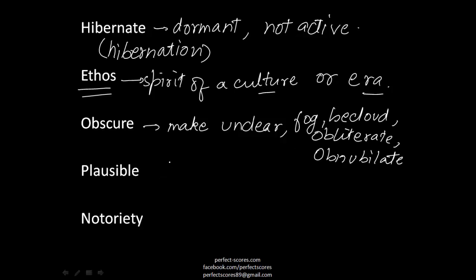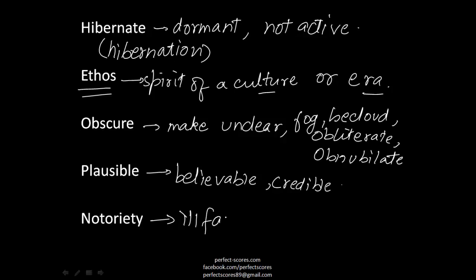Coming to the next word, which is plausible. Plausible means something that is believable or something that is credible. For example, this is a plausible theory. The next word, notoriety, refers to ill fame. That means famous but for the bad reasons, or famous for the wrong reasons.